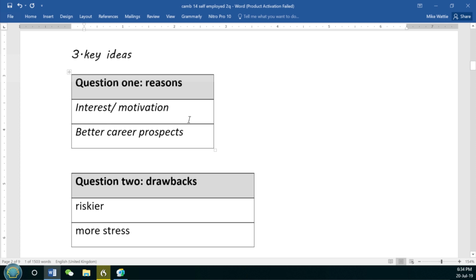So let's start off then and look at the key ideas for the reasons why people want to have their own business. And I've got two here. Interest or motivation in having your own business, and then better career prospects. Okay, and then the second question, the drawbacks, I'm going to talk about the risk and that it's more stressful than working for somebody else.